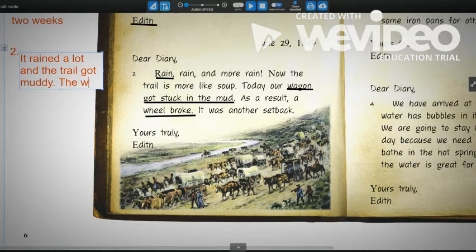The wagon wheel broke and they got stuck.